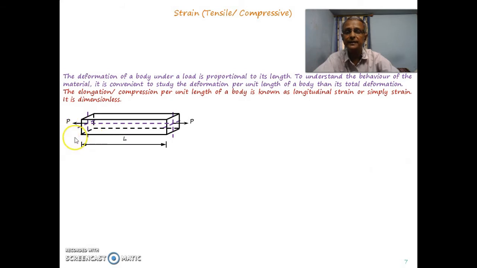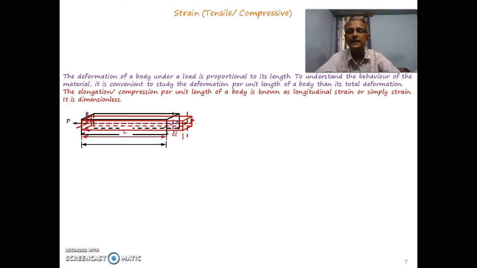Say this is a particular member subjected to a tensile force P, and say L is the length of that particular member. Due to the applied force it may be subjected to some deformation.